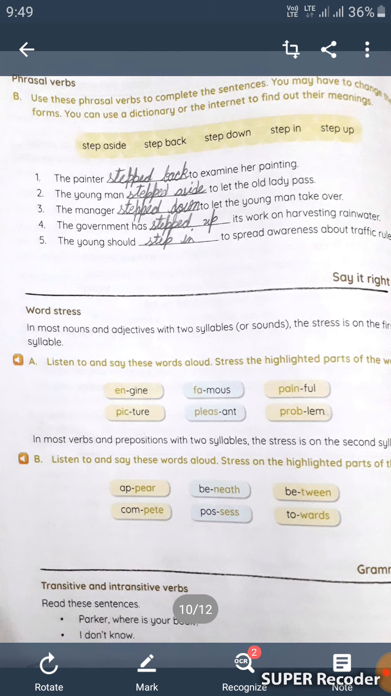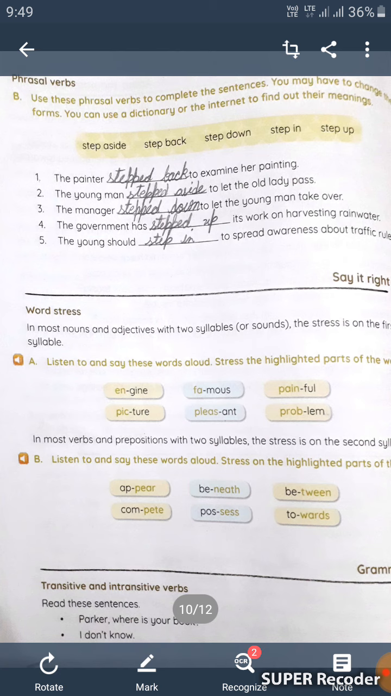So have a look at B part at page number 50. Phrasal verbs. Use these phrasal verbs to complete the sentences. You may have to change their forms. You can use a dictionary or the internet to find out their meanings. First, the painter stepped back to examine her painting.